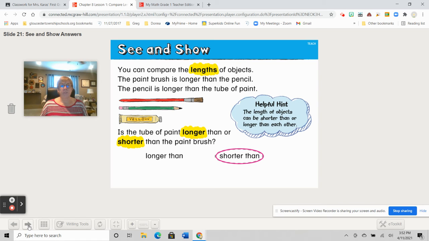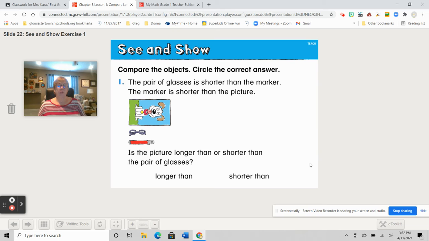Okay, let's turn and look at down. Well, I'm turning, you're looking down at number 1. And they would like us to compare these pictures and then answer the question. The pair of glasses is shorter than the marker. The marker is shorter than the picture. Is the picture longer than or shorter than the pair of glasses? Pause and circle your answer and come back for your answer. Yes, the picture is longer than the pair of glasses.